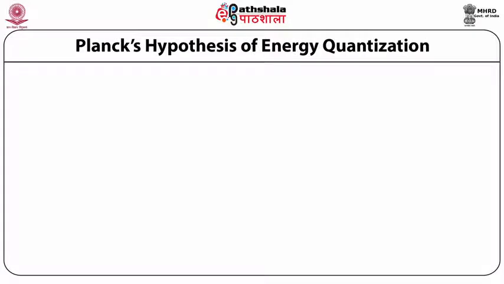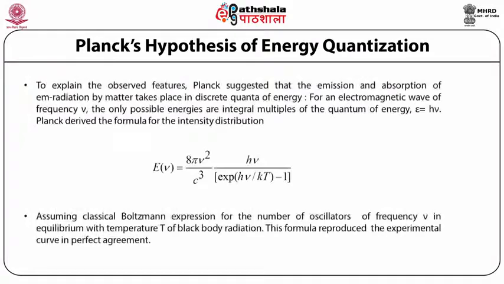Planck's hypothesis of energy quantization and his explanation for the entire spectrum of black body radiation. To explain the observed features of the black body spectrum, Planck suggested that the emission and absorption of electromagnetic radiation by matter takes place in discrete quanta of energy.